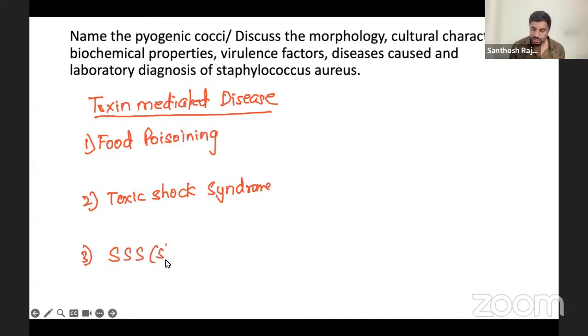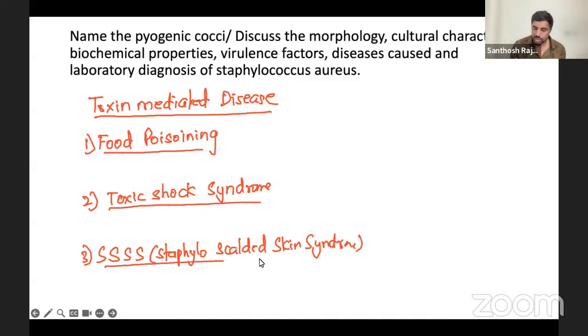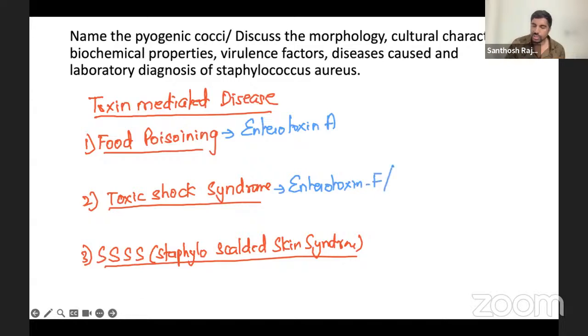I'm going to write it here. Staphylococcal scalded skin syndrome, actually 4S. This is not that dangerous. The worst one is toxic shock syndrome, the most dangerous one. Now, which toxin is causing what? Food poisoning is caused by enterotoxin A. This is the first point. Toxic shock syndrome is caused by enterotoxin HEF. Otherwise, they also call it toxic shock syndrome toxin, TSST.